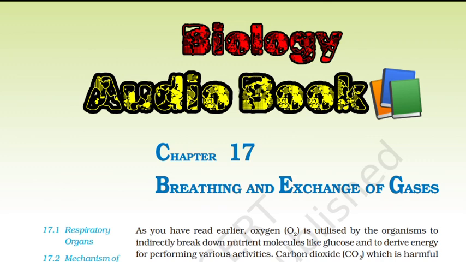17.5 Regulation of respiration. Human beings have a significant ability to maintain and moderate the respiratory rhythm to suit the demands of the body tissues. This is done by the neural system, a specialized center present in the medulla region of the brain called respiratory rhythm center, which is primarily responsible for this regulation. Another center present in the pons region of the brain, called pneumotaxic center, can moderate the functions of the respiratory rhythm center. Neural signal from this center can reduce the duration of inspiration and thereby alter the respiratory rate.